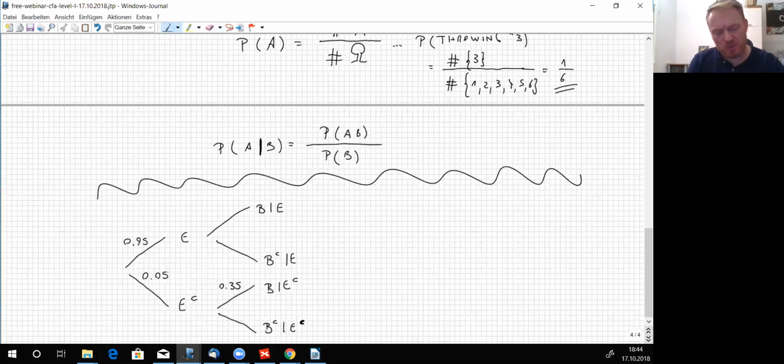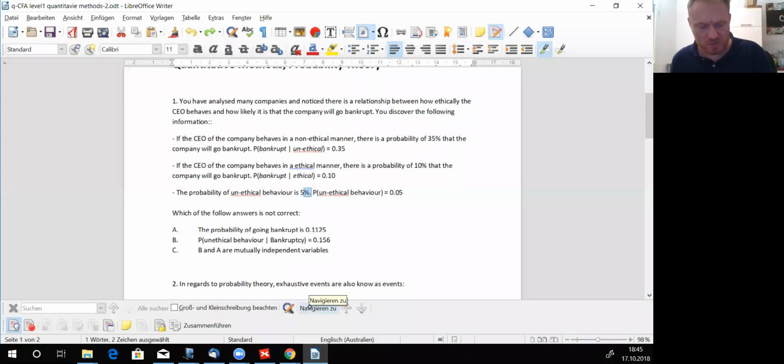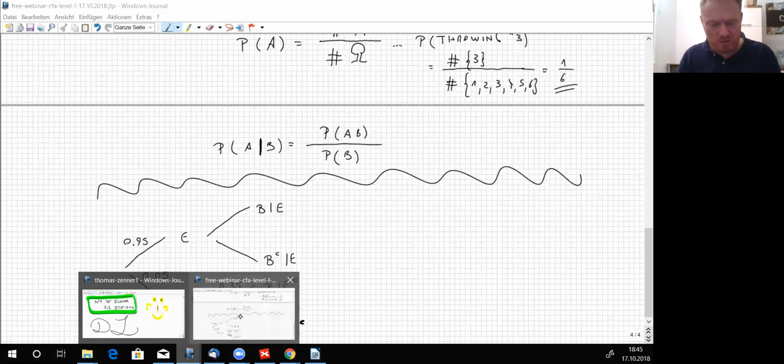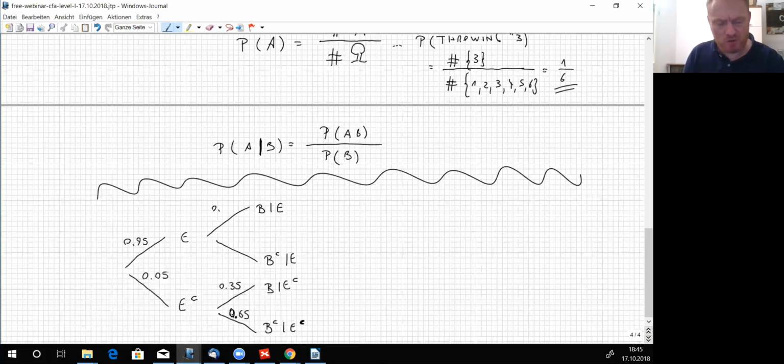0.35 leading to 0.65 here. The opposite holds true, with 1 minus 0.35 leading to 0.65. Same here with 0.1: bankrupt if there is ethical manner, 0.1 and 0.9. That is that. So now, that was the tree. With the help of the tree, it's very easy.